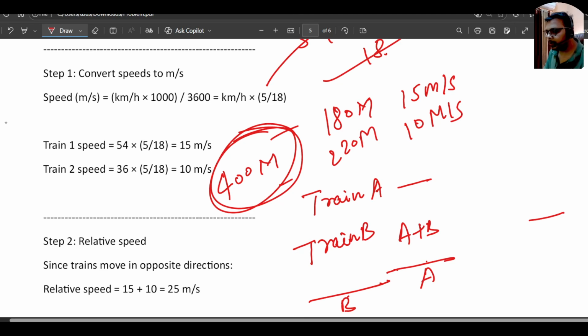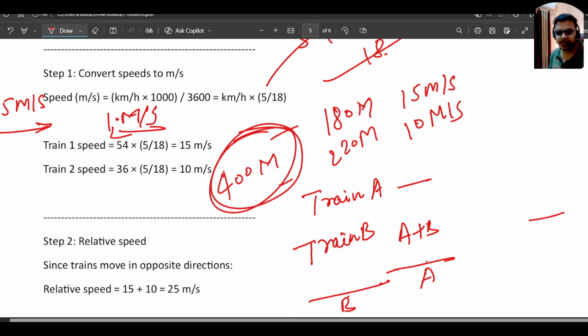They are moving in the opposite direction, so 15 meter per second is the speed, like train A is moving like this at 15 meter per second. Train B is moving like this at 10 meter per second. But they are moving in the opposite direction. That means we can combine the speed, because train A is coming like this, train B is coming like this, it will be a combined value, right?